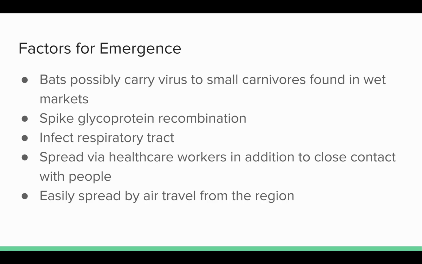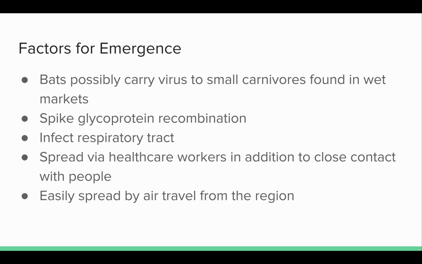So there are a variety of characteristics of SARS-CoV that have contributed to its emergence in humans. Bats are thought to be the primary natural reservoirs of the virus and infect small carnivores such as civets. These animals are sold in wet markets, which are common to the East Asian region. Bats are natural reservoirs for many viruses due to the animal's ability to live long enough for transmission to occur. Furthermore, bats are often not affected by the virus.